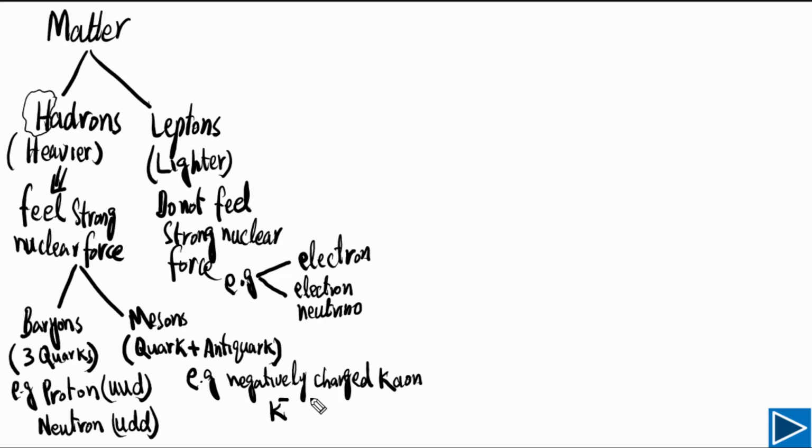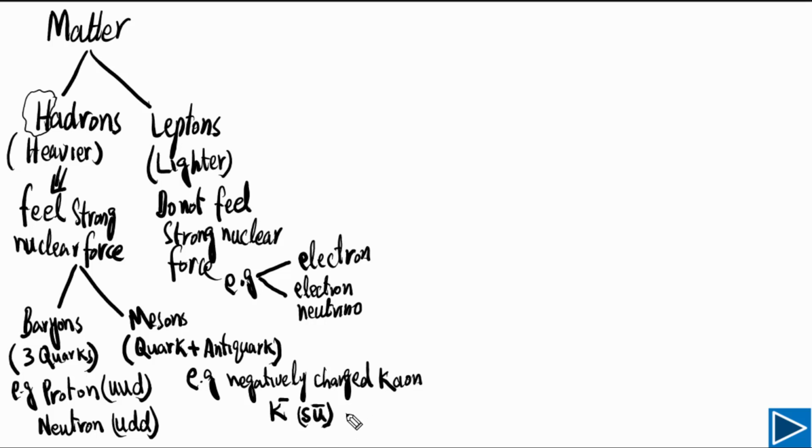And if you look at the composition of this one, kaon consists of 1 strange quark, and it consists of 1 up antiquark. So this is up antiquark. If you look at these two bars, this bar is to the right. It is telling us the charge. But this bar is on the top. This is telling us this is antiquark. So this is very important. You need to understand the difference as well.